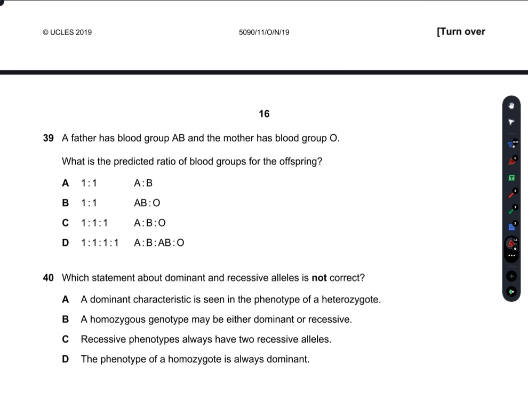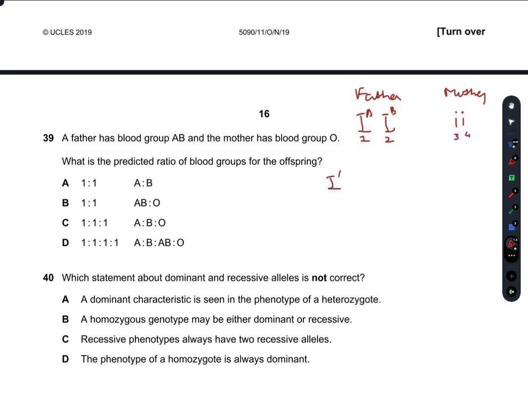A father has blood group AB and a mother has blood group O. What is the predicted ratio of blood groups for the offspring? So let me draw the Punnett square like diagram here. The father has IA and IB, whereas the mother has small i, small i. I number these as 1, 2, 3, 4.